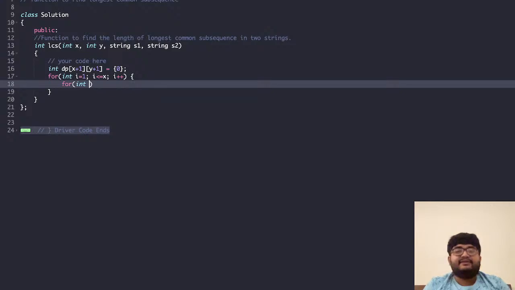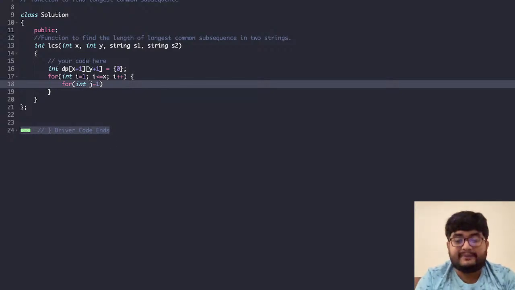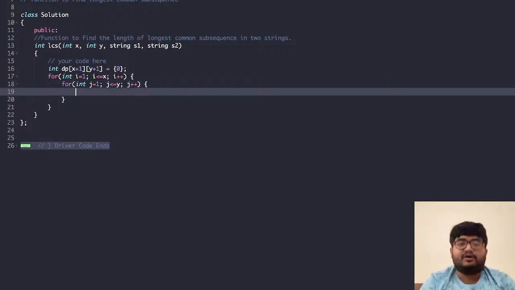The idea is that you have to do nothing. What you have to do is identify what the states are. You have to run a loop against all the states, like x and y are the states for us. So we'll run a loop for all the states. Now we'll just write whatever is there in the recursion. So j equals 1, j less than equal to y, j plus plus. So we have generated all possible states. All possible ij's are basically states.